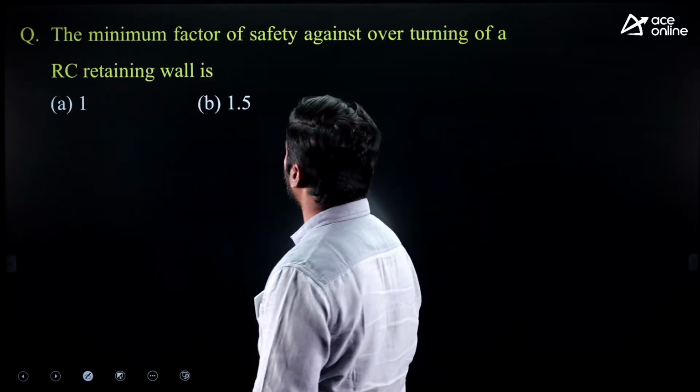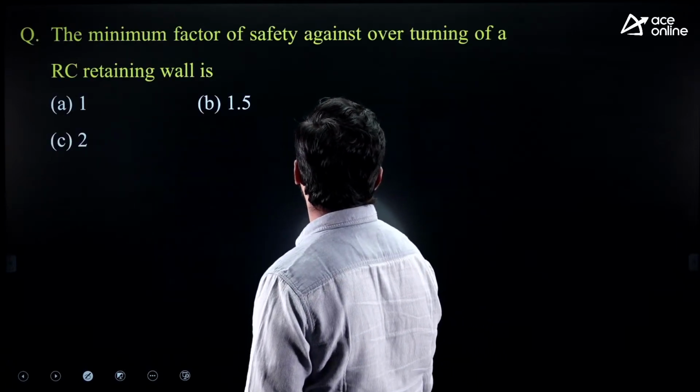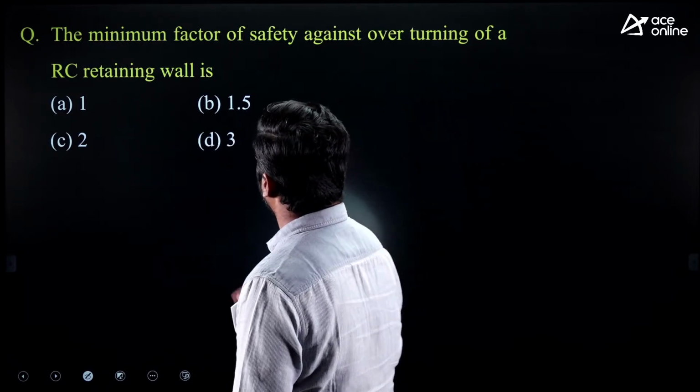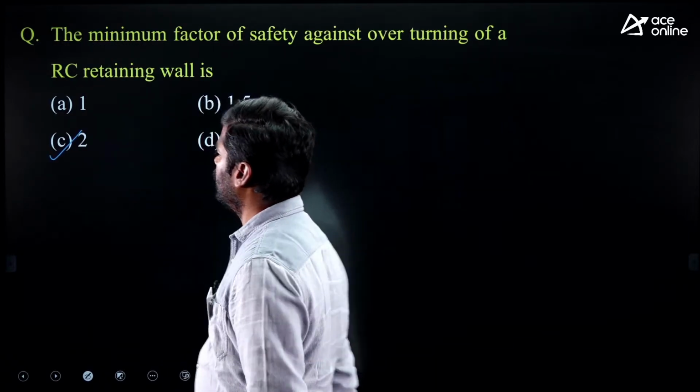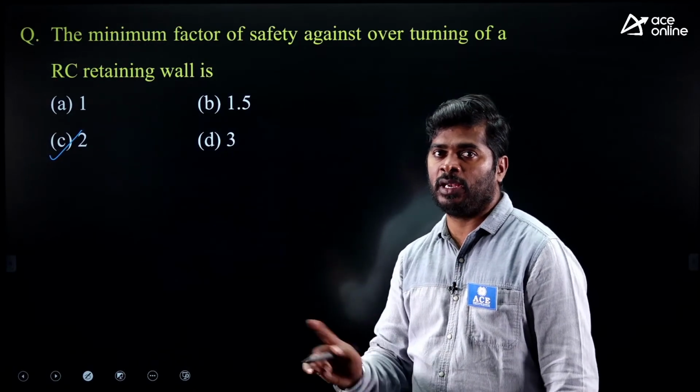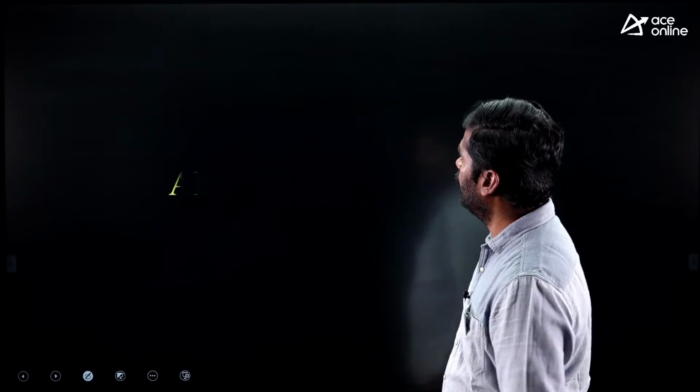Next question. The minimum factor of safety against overturning of RC retaining wall. Factor of safety for overturning will be 2, for sliding will be 1.5. Anyone you may expect in exam.